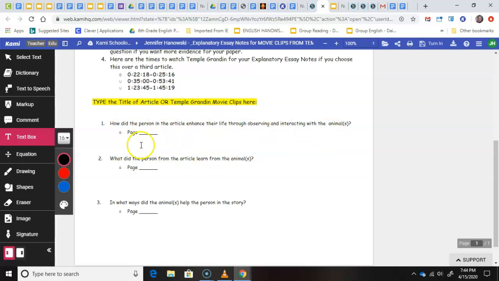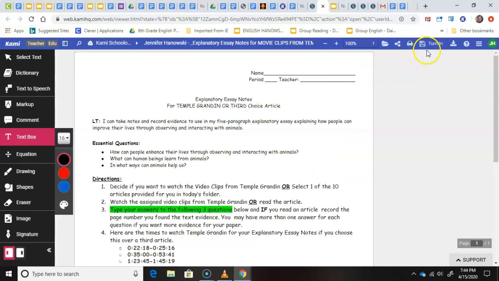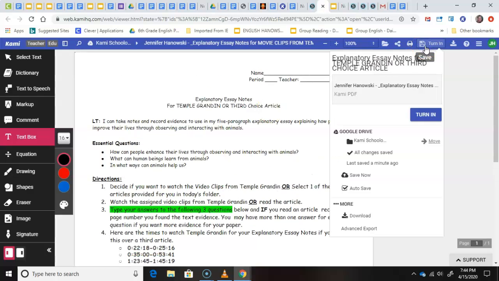But our same questions we always have, because that's what our paper's about. How did the person in the article or the movie, I should say, enhance their life through observing and interacting with animals? How did the person from the article or movie learn from the animals? And in what ways did the animals help the person in the story? Okay? So again, make sure you go up to the top here, hit turn in, and then hit turn in again. Now, if I do it, it's going to say I can't do that because I'm the teacher and I made this. But that's how you're going to submit this.